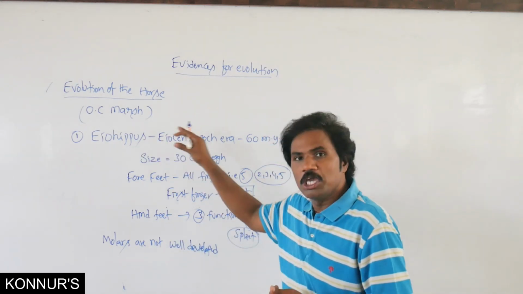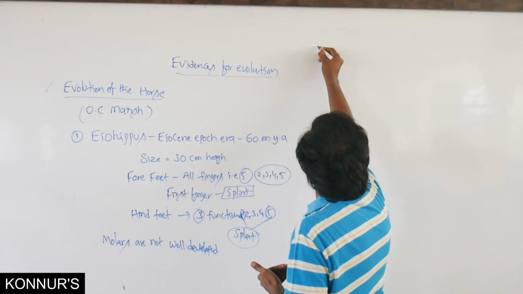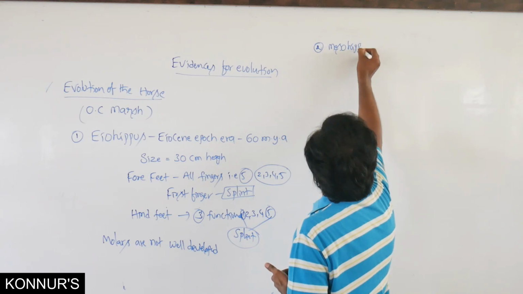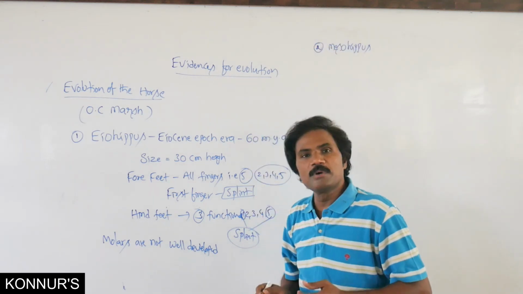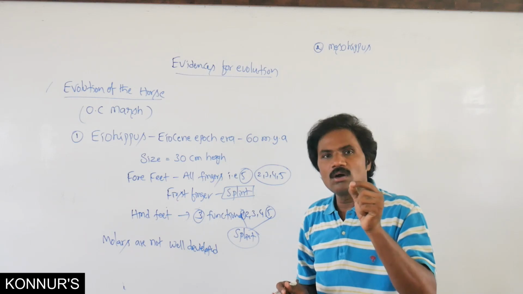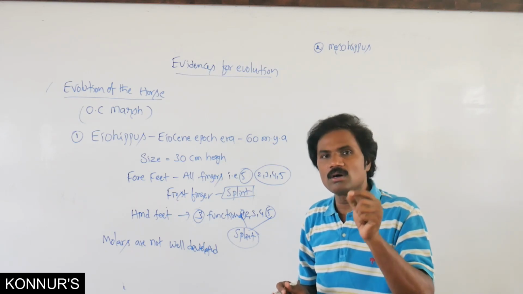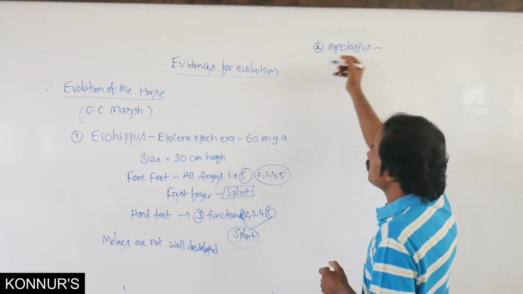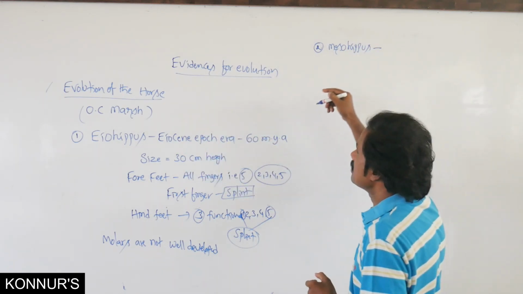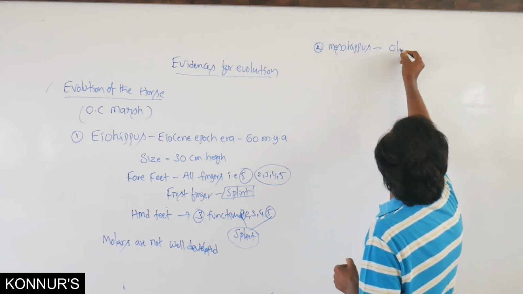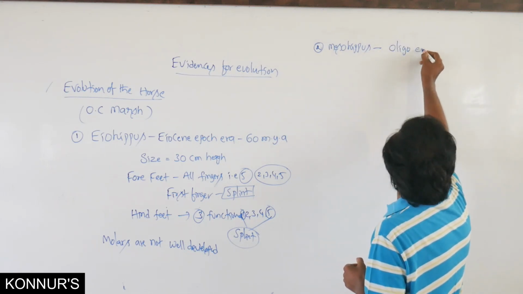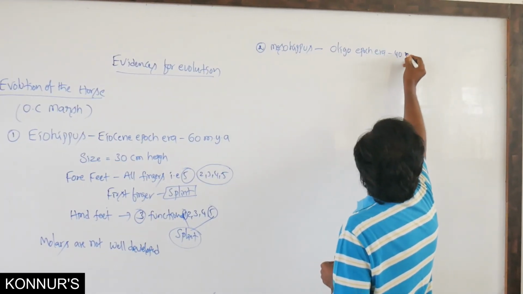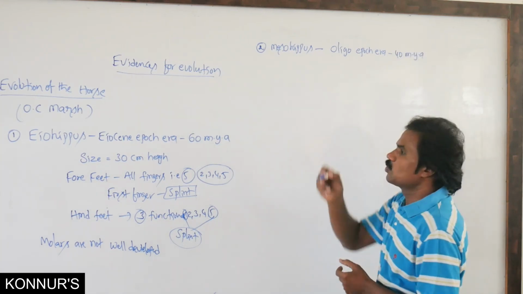Then from Eohippus, the second one is Mesohippus. Mesohippus is the intermediate horse. It originated from Eohippus in the Oligocene epoch, about 40 million years ago.